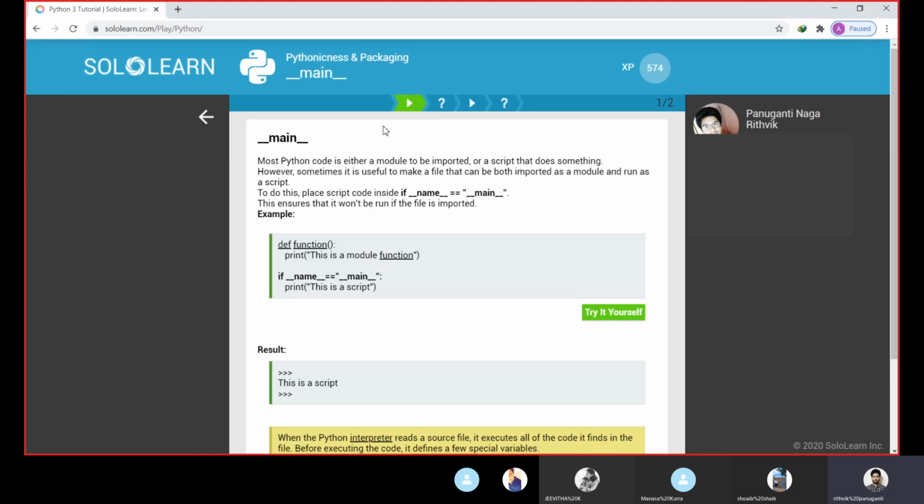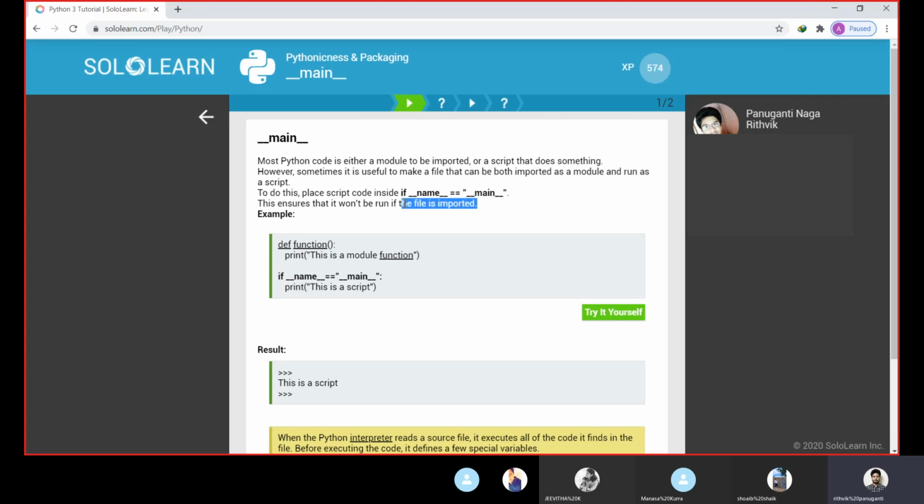Next we go for the main, that is double underscore main double underscore. Whatever we write inside this format, look into the syntax: if double underscore name double underscore is equivalent to, in the apostrophes, double underscore main double underscore. This ensures that it won't be run if the file is imported.